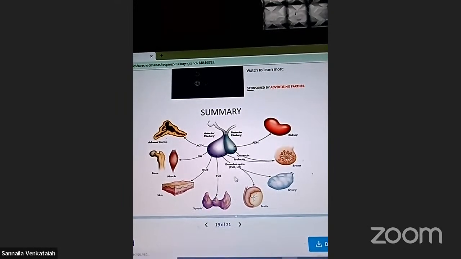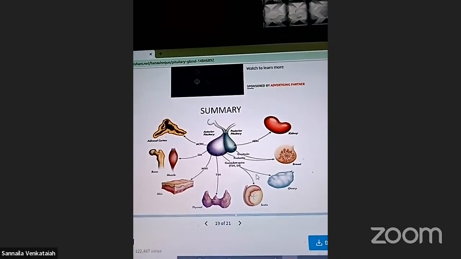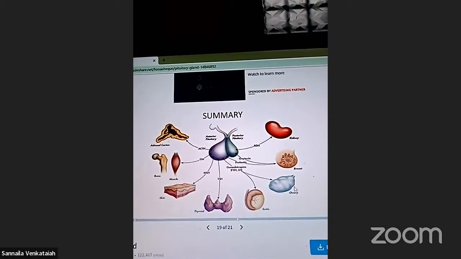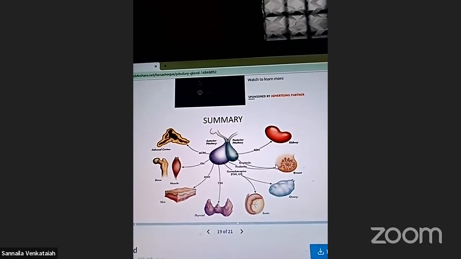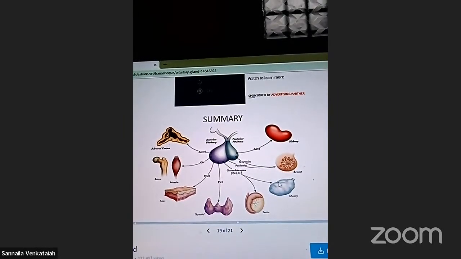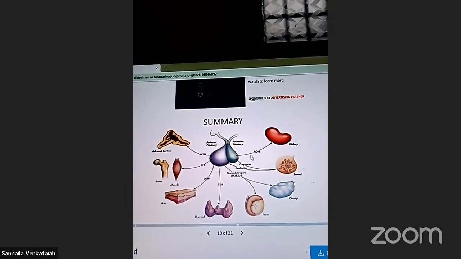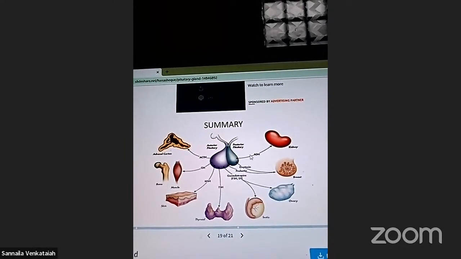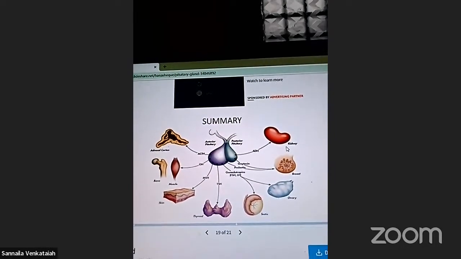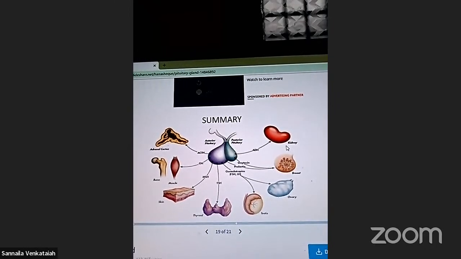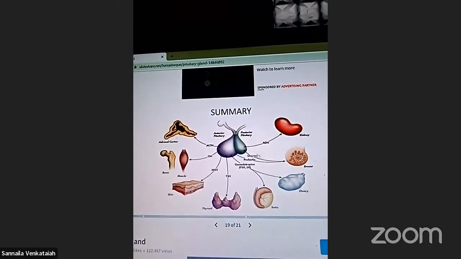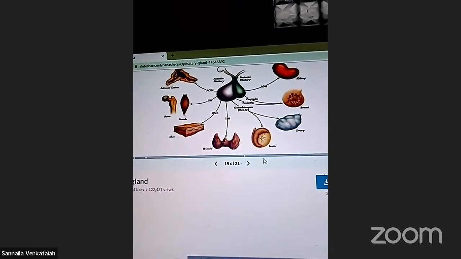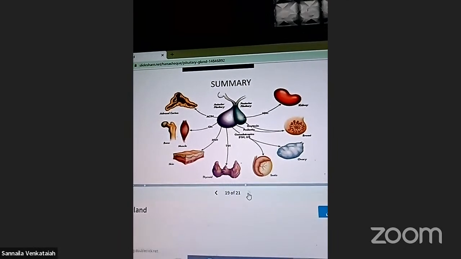And LH luteinizing hormone, corpus luteum, as well as the ovary, and oxytocin, the development of the breast, prolactin, and ADH, antidiuretic hormone, which acts on the kidneys.